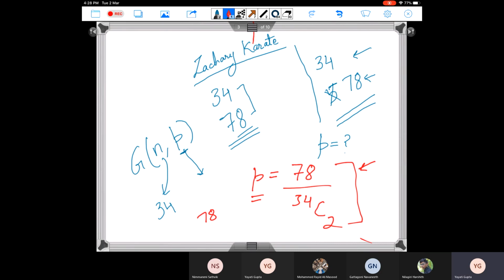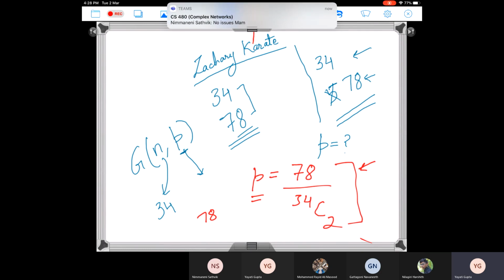Okay, what I'll probably do is also share a document about indicator random variables with you. Satvik says no issues. Maybe you can also look into that to exactly understand what we did today.